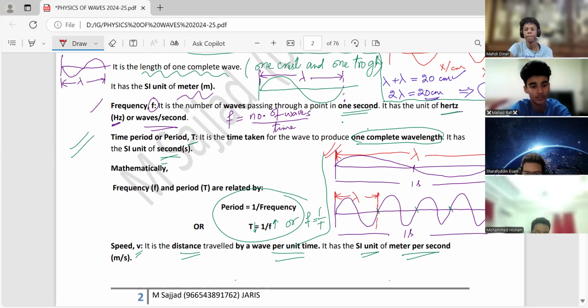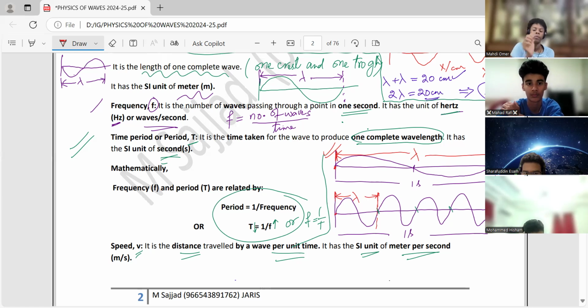Now here, in the upper diagram, wavelength is more. In the lower diagram, wavelength is less. But observe now. See, they traveled the same distance from here till here. Time is also the same. It means speed is constant.